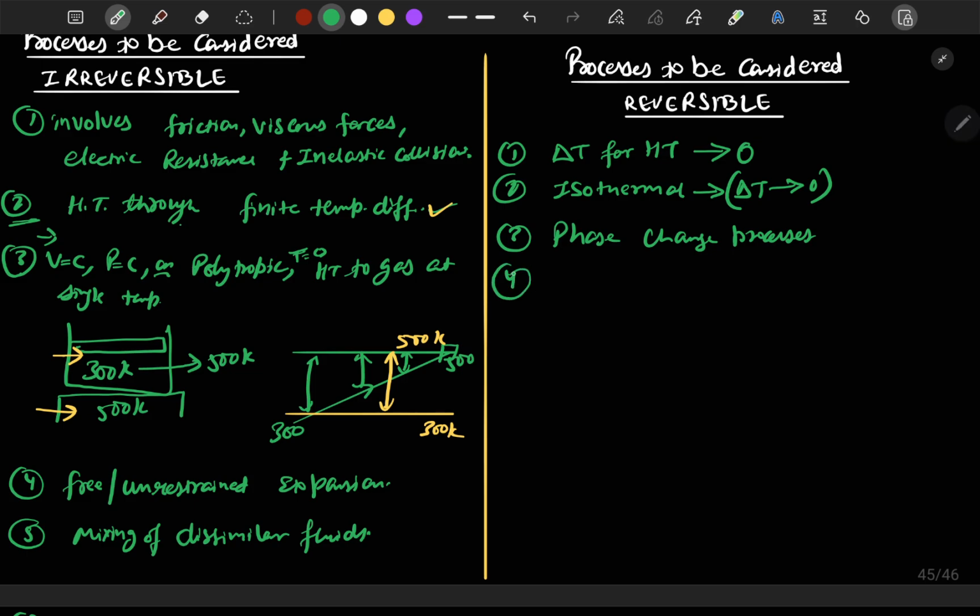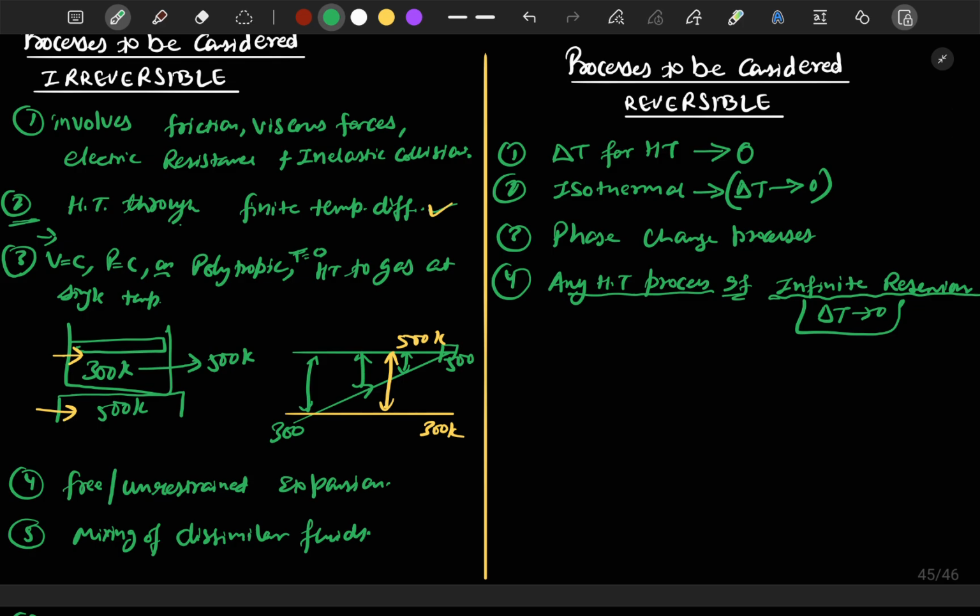So these are all reversible processes. Point number 4 is that any heat transfer process is reversible if the process is carried out by using infinite reservoirs. What does an infinite reservoir represent? That our delta T tends to 0. If we have to create a temperature difference of 100 degrees, we will create it in an infinite number of stages, just like a quasi-static process.